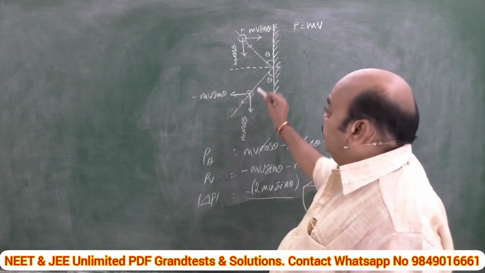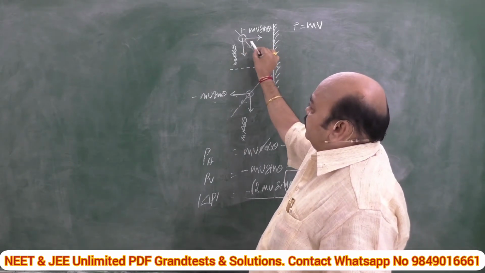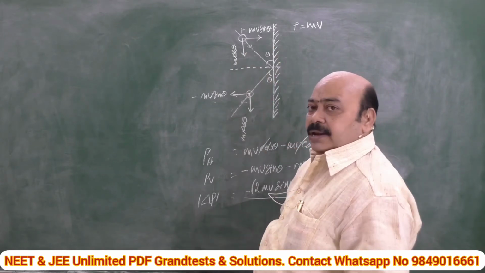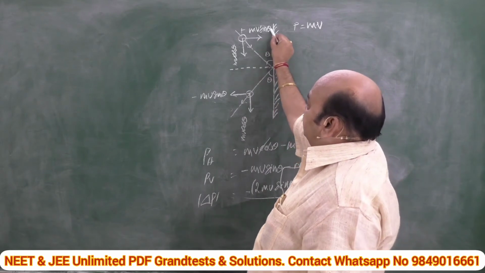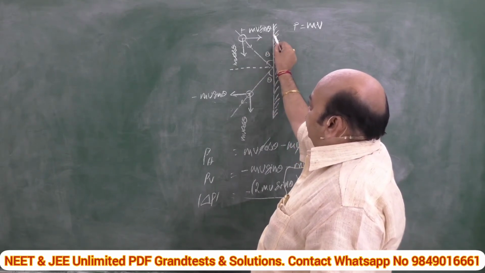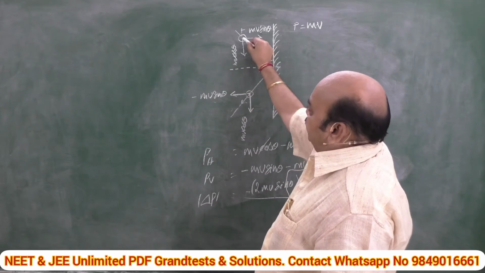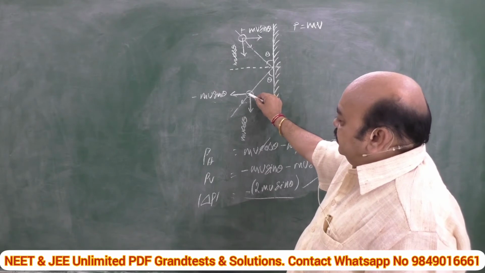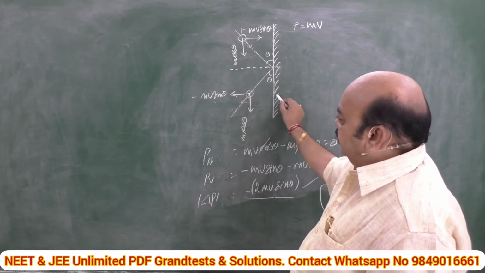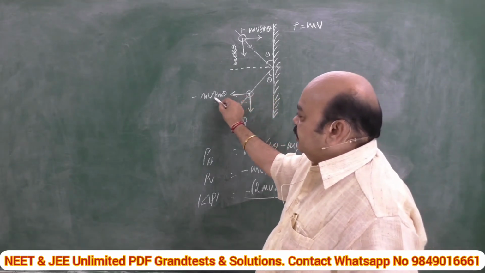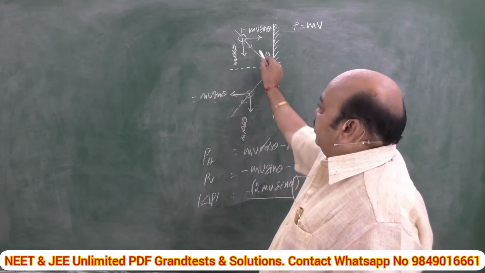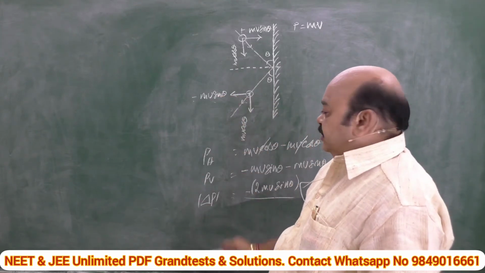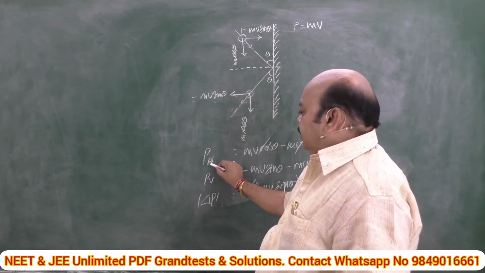In this case, the momentum is a vector quantity. That's why we have to resolve the momentum both perpendicular and parallel. Let mv sin theta be normal to the wall, and mv cos theta parallel to the wall. After hitting, this momentum is once again resolved as mv cos theta parallel to the wall and mv sin theta, but with a negative sign, because here the ball is approaching the wall and here it is moving away from the wall. There is no change in the horizontal direction.